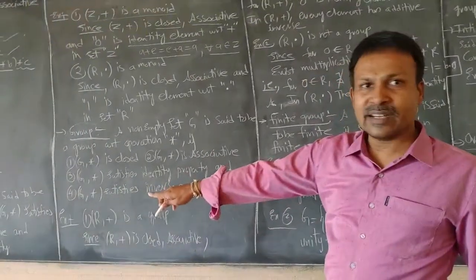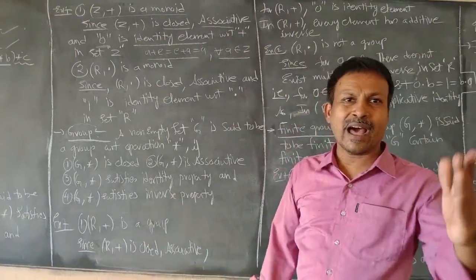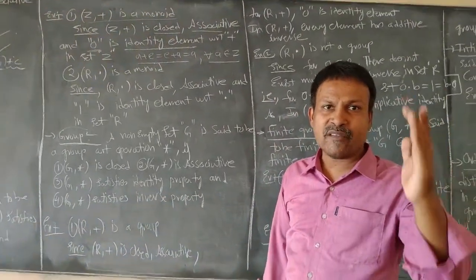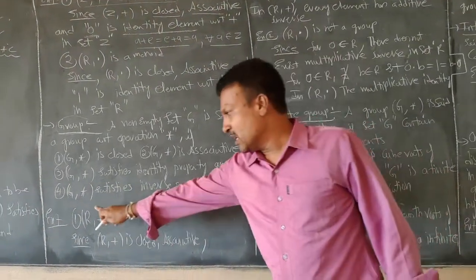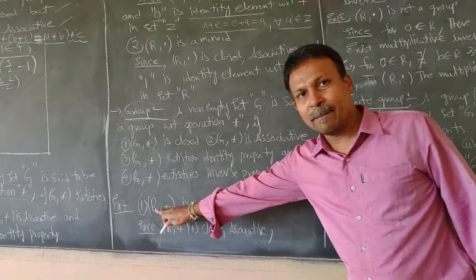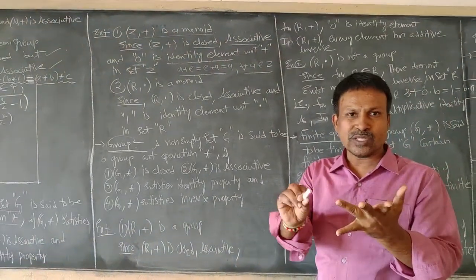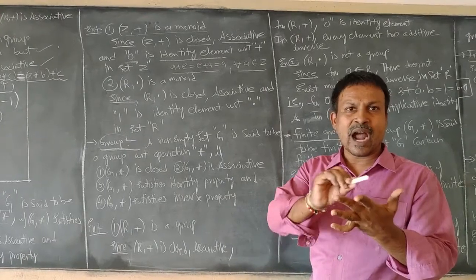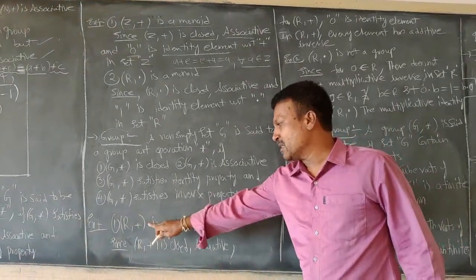Here I have taken example 1: (R, +) is a group. What is capital R? Capital R represents the set of real numbers and plus represents addition. So here the set of real numbers satisfies the four properties, closure property, associative property, identity property and inverse property, with respect to addition. Therefore (R, +) is a group.